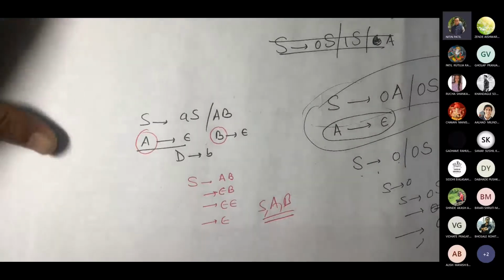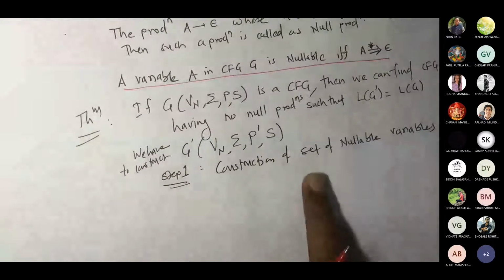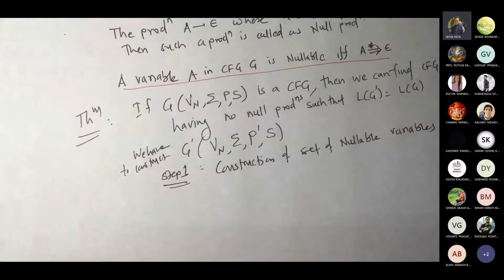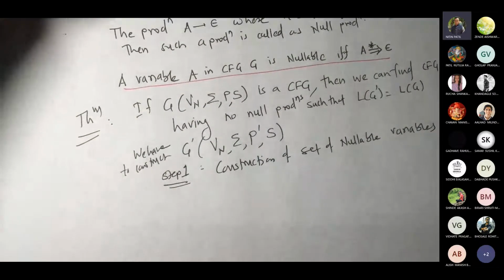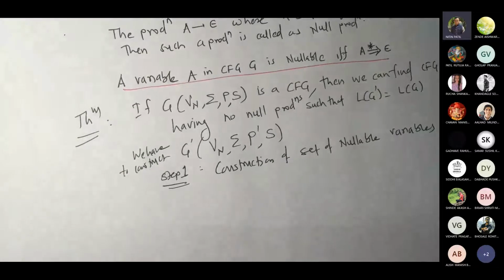Okay. So this is how you compute this set of nullable variables. Construction of nullable variables. So we have to work out this process ultimately to reach that level. So how exactly do you apply this?